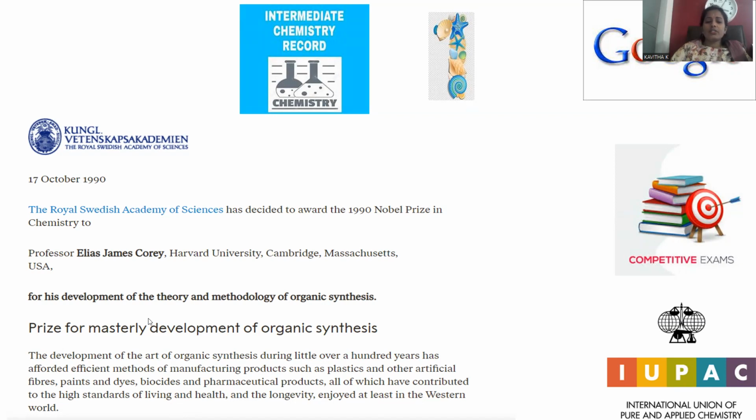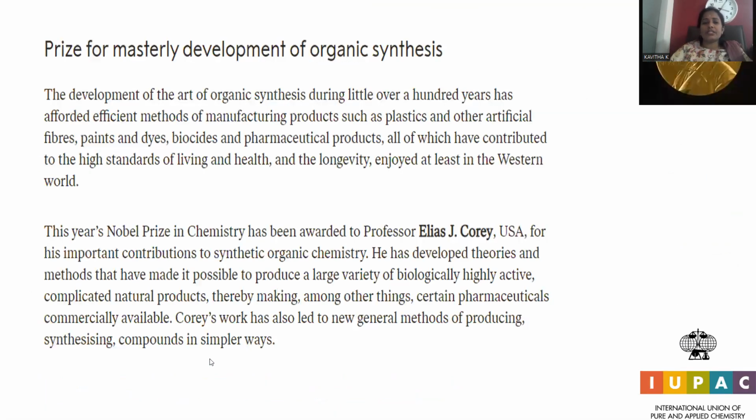Okay, because of these many conveniences we are obtaining by means of organic synthetic pathways, standards of living improved, longevity became possible and an enjoyable environment can be generated by means of this organic synthesis, developed by the scientist Elias James Corey, and he is accorded the world recognized Nobel Prize for his outstanding contributions. Prize for the masterly development of organic synthesis.